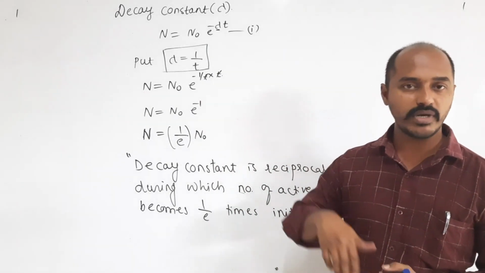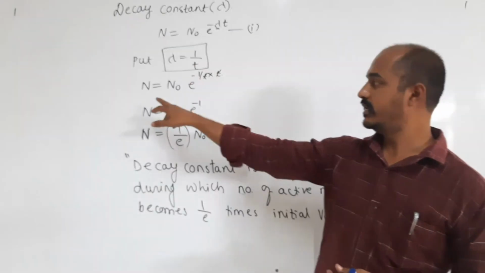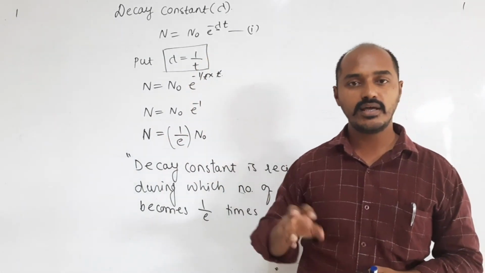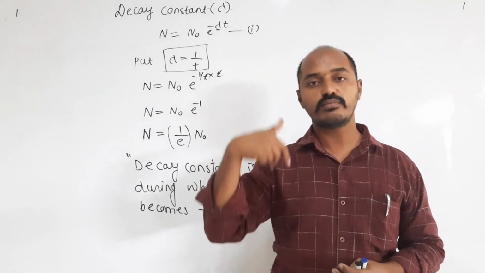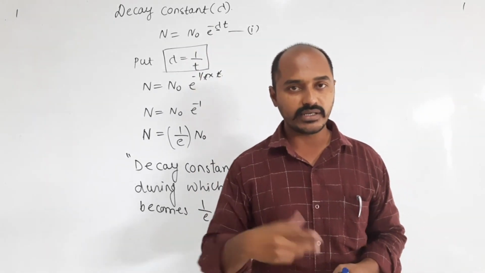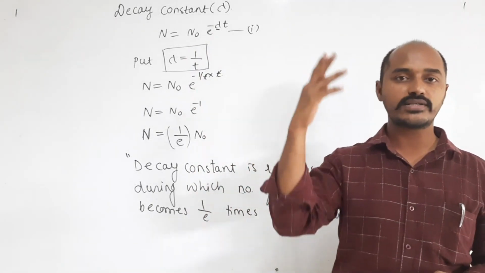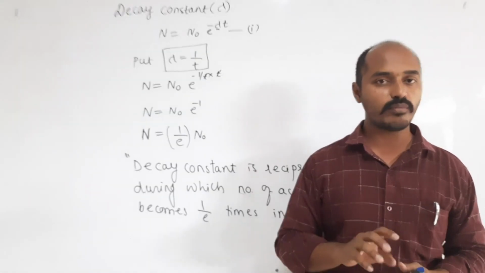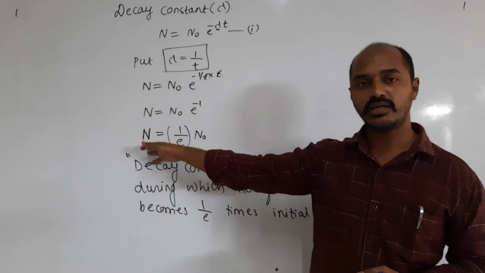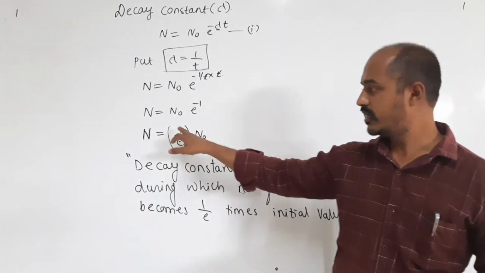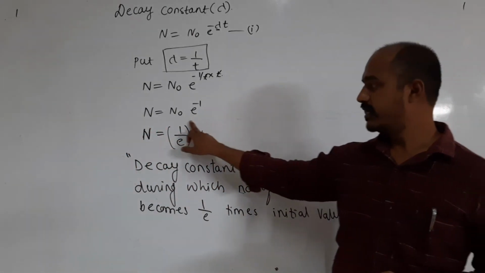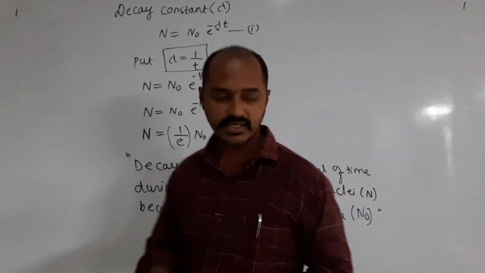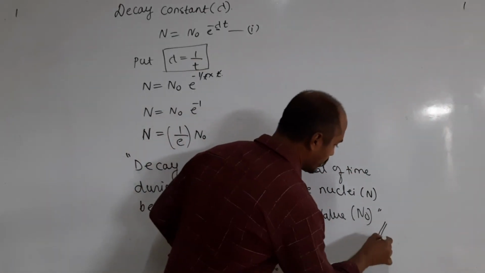We put 1 by t. What did we get for that? Here n is equal to n naught e raised to minus lambda, minus 1. Anything raised to minus 1 is nothing but 1 by that thing. If x is raised to minus 1 or y is raised to minus 1, what happens? It becomes 1 by x, 1 by y. Similarly, we have taken n is equal to 1 by e n naught, and it depends upon this. By taking this as a basis, we have defined the decay constant. So remember this as the decay constant.